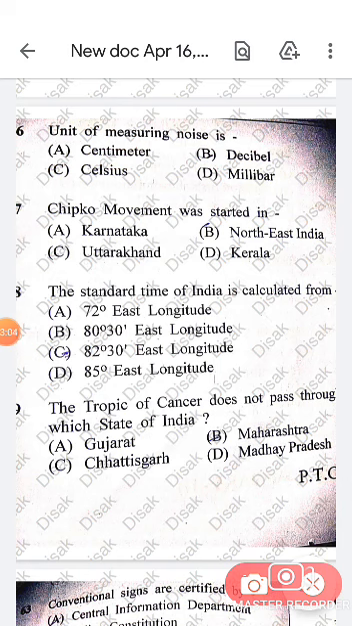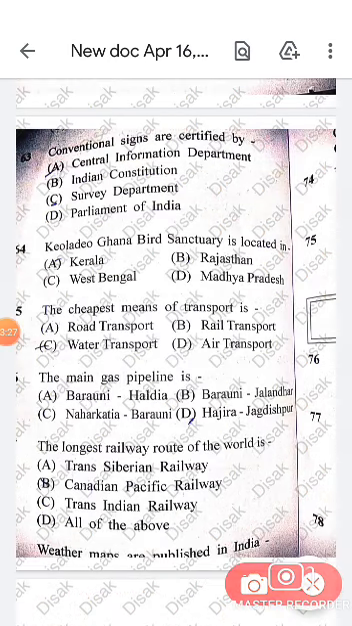Now, the measuring unit of noise is decibels. Chipko movement was started in Uttarakhand, first it was known as Uttar Pradesh. The standard time of India is calculated from 82 degree 30 minutes east longitude. The Tropic of Cancer does not pass through which state? It's Maharashtra. Conventional signs are certified by the Survey Department. Keoladeo Ghana Bird Sanctuary is located in Rajasthan.